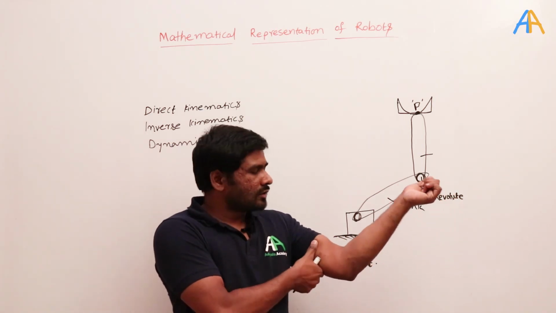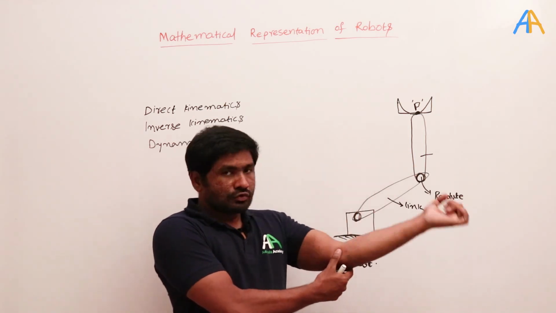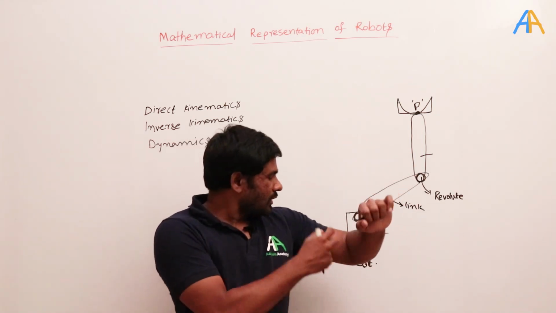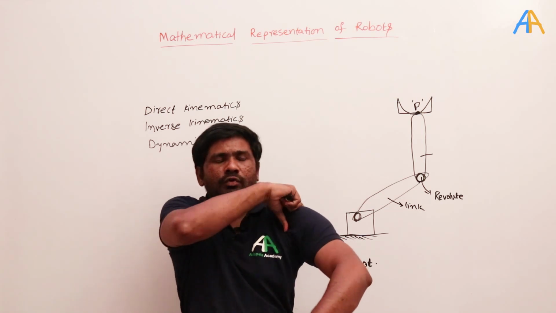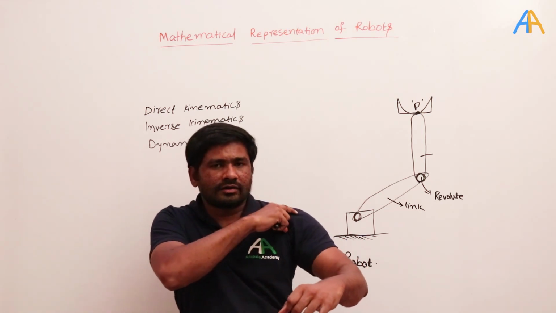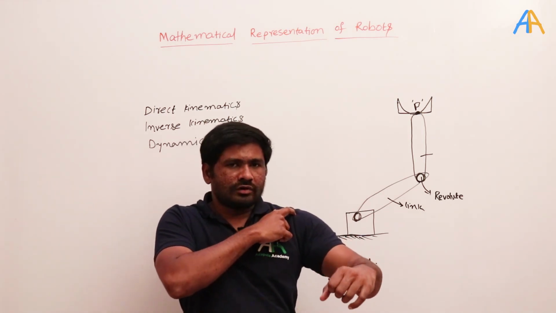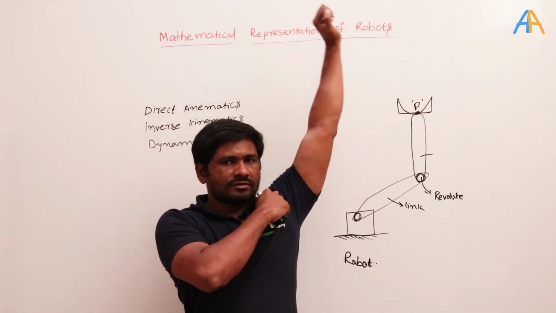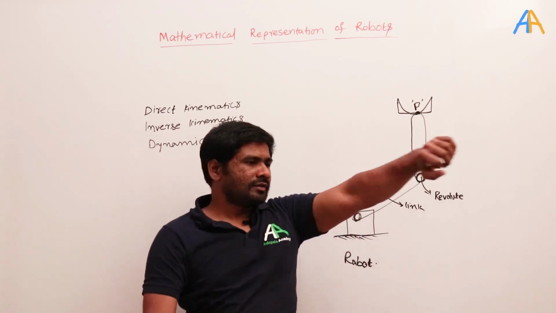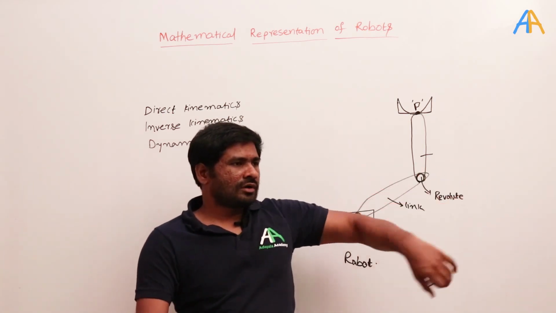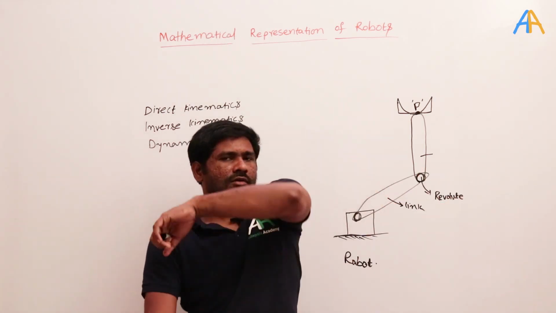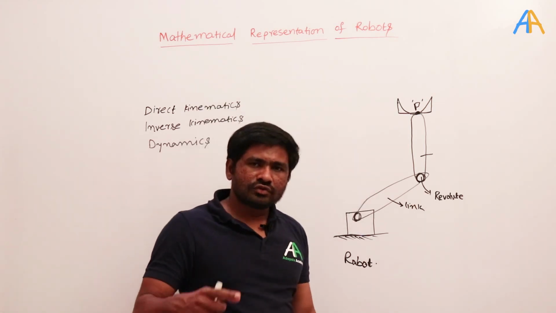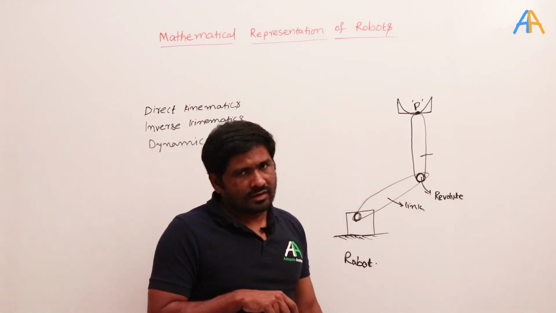How are these two connected? By using one more revolute joint here. And how is this portion, the shoulder joint, connected? This is a spherical joint. Why spherical joint? For example, this is going like this, one revolution, and this can go like this, another revolution, and it can go like this also, three revolutions. That means it is rotating about the three coordinate axes.